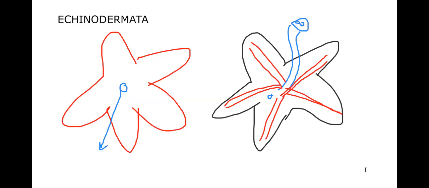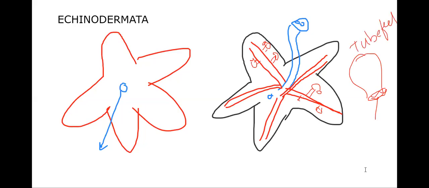Then each canal in each arm contains tube feet like this. These are all tube feet. Ambulacral canal and tube feet. If you take one tube foot, it will be like this. The tube foot contains a sucker also, not in all, but it is a general character. Tube feet contain suckers. So what is this? This is the madreporite. You just need to remember that name. Individual characteristic features are not required.